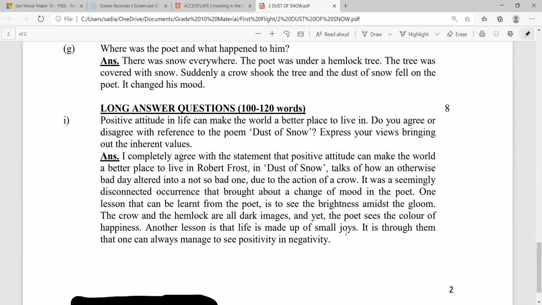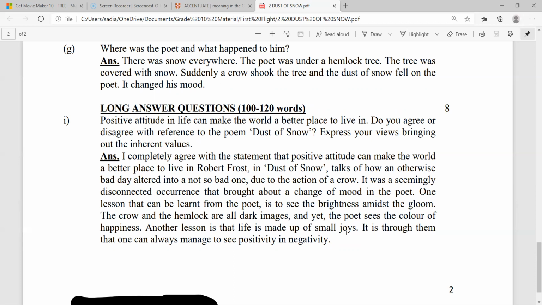So we begin with: Robert Frost in his poem The Dust of Snow projects a switch over of mood from depression to happiness, or from negativity to positivity. It is evident that the poet has used dim, dark symbols like crow and hemlock to balance his changed mood of liveliness and happiness.